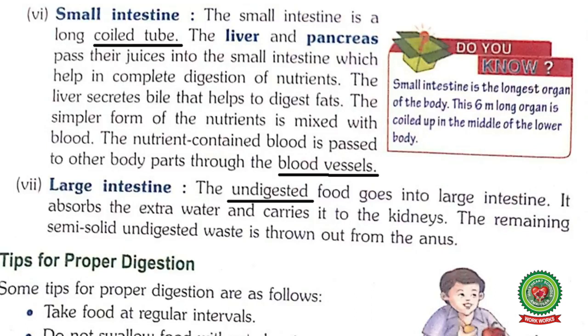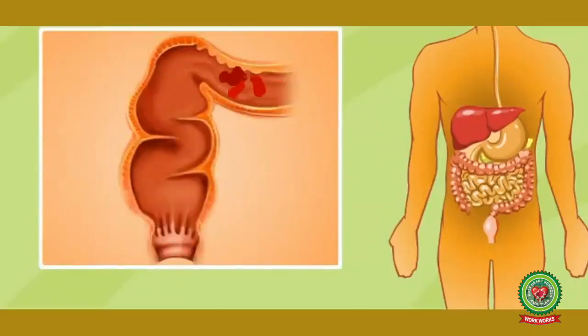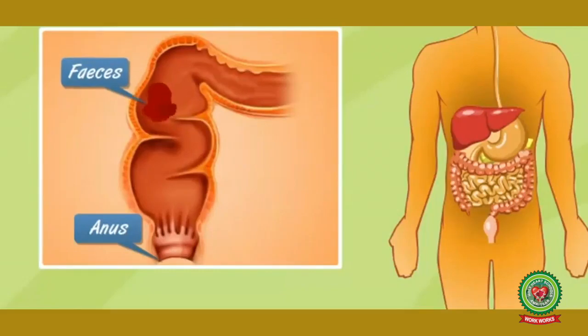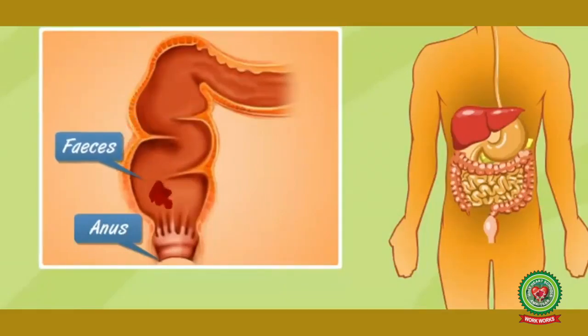So, inside the large intestine, the extra water is absorbed and transported to the kidney. The remaining semi-solid undigested food is thrown out from the anus. So, whatsoever waste material is left behind after the digestion of the food is thrown out from the body with the help of the anus.